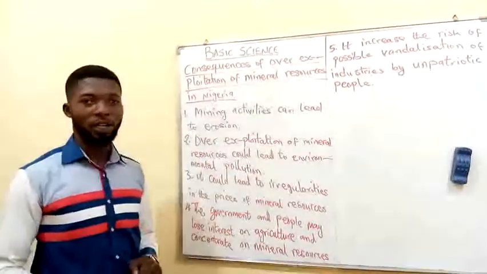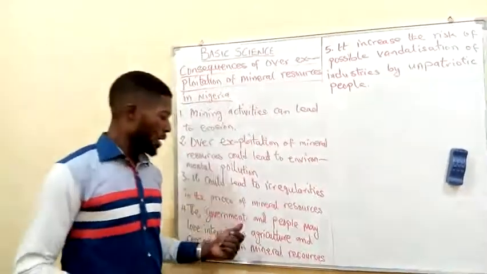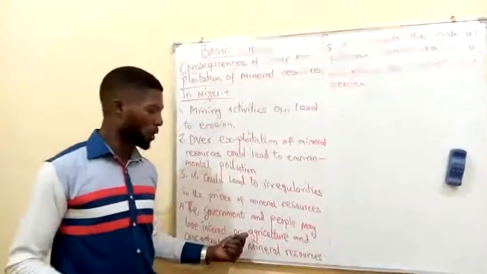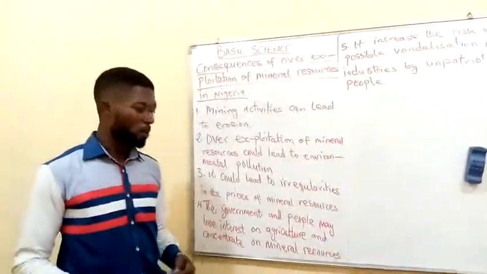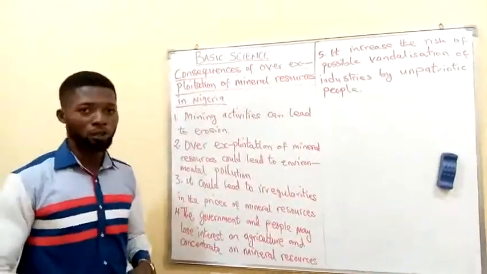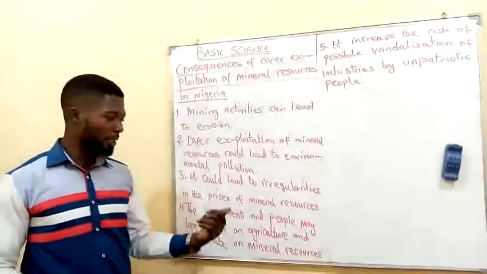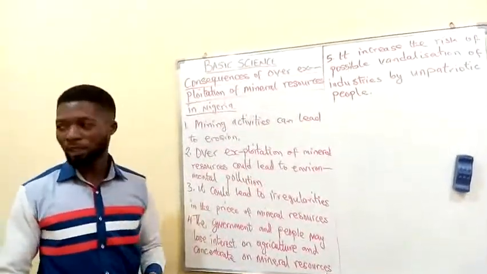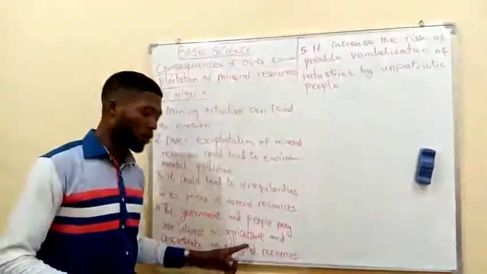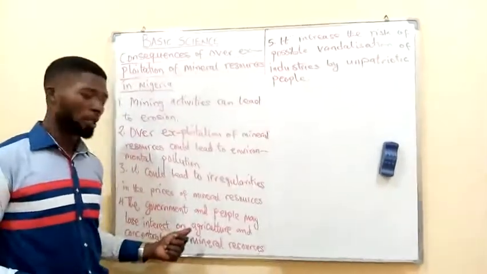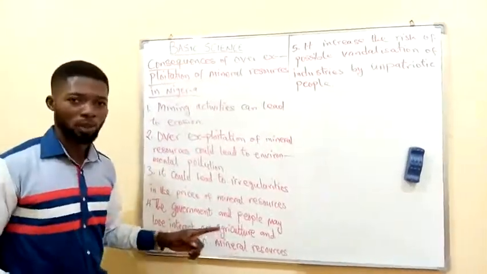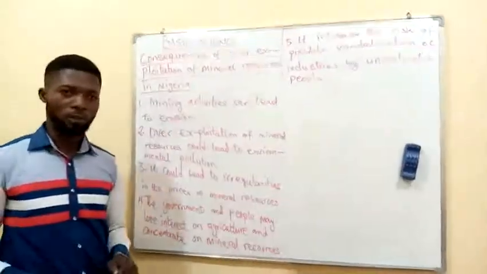Now, this government and the people, having a good knowledge of what is involved in the exploitation of mineral resources, believing that mineral resources feed the economy with a huge amount of money, might likely lose their interest in agriculture, because agriculture might not really give them much money as compared to the mining and exploitation of mineral resources.